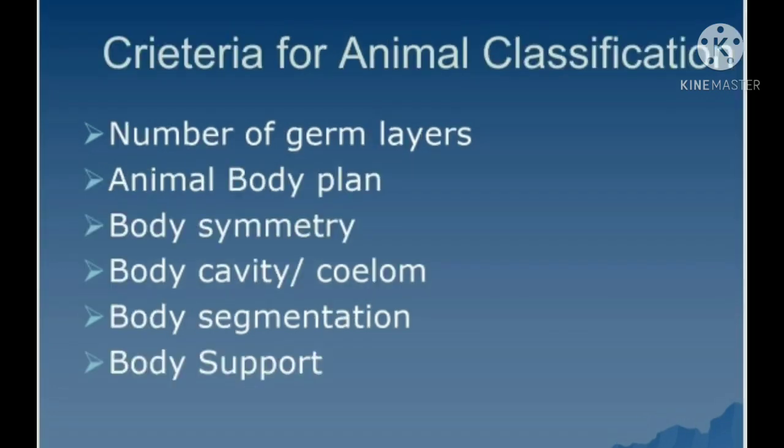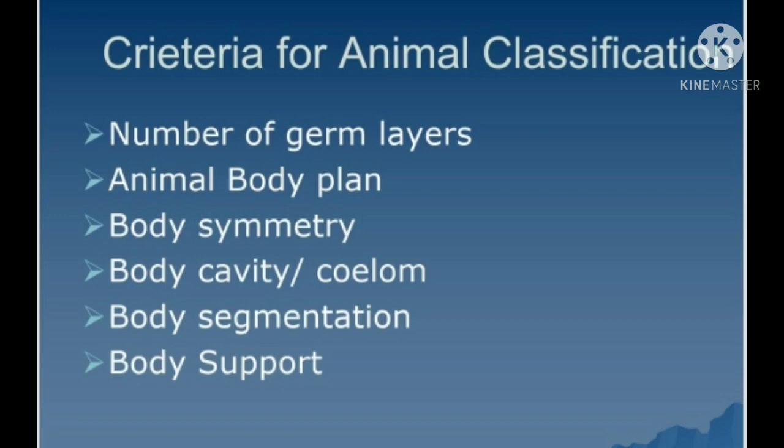Now, the criteria for animal classification. Kingdom Animalia is classified into different phyla. I'm not saying phylum, but phyla. If it belongs to one group, then it is called a phylum. Otherwise, if it belongs to different groups, then it is called phyla. So Kingdom Animalia is classified into different phyla on the basis of the following criteria.